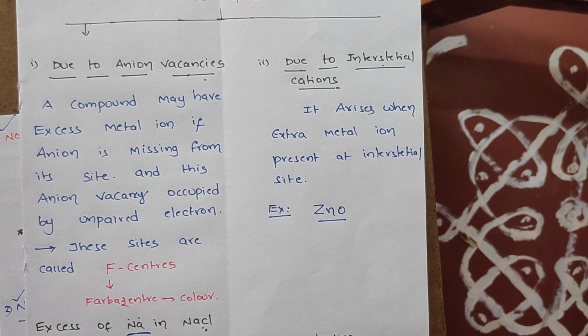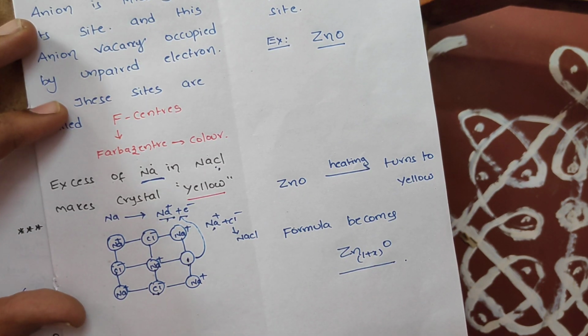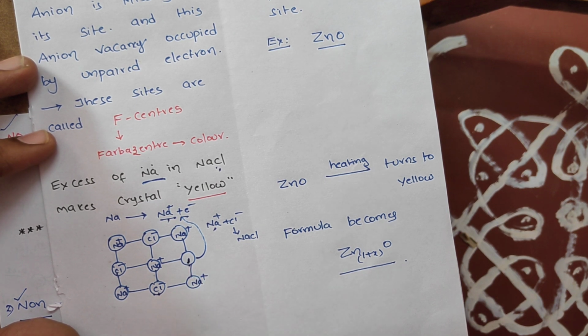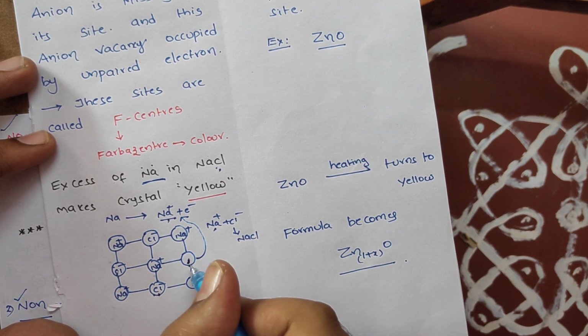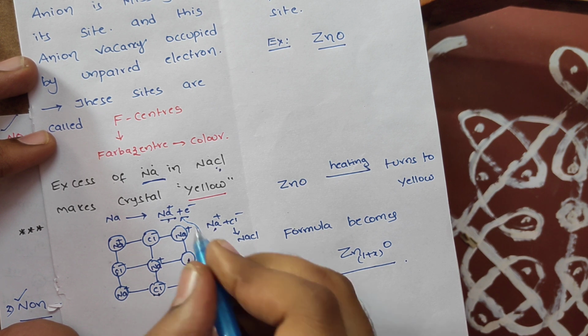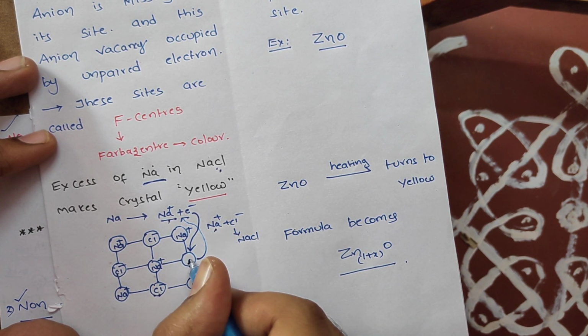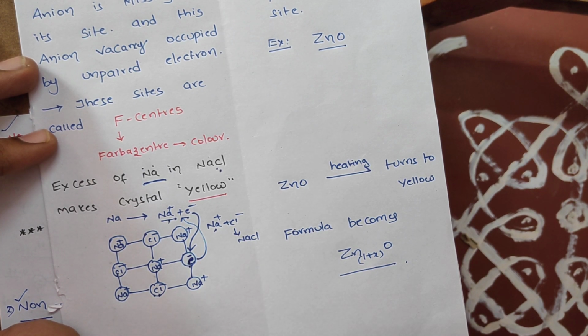Very, very important one. But students, keep in mind, if some of the anions are missing, electrical neutrality is disturbed. To maintain electrical neutrality, these anion vacancies are again occupied with unpaired electrons. Just look at the unpaired electrons, just to maintain electrical neutrality.